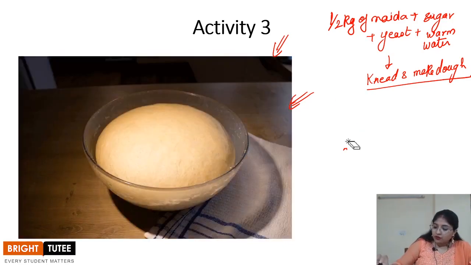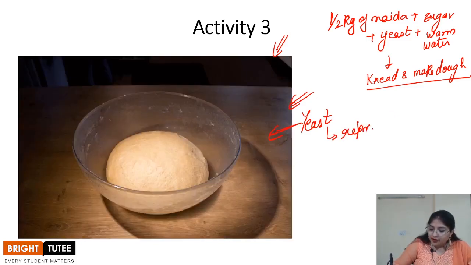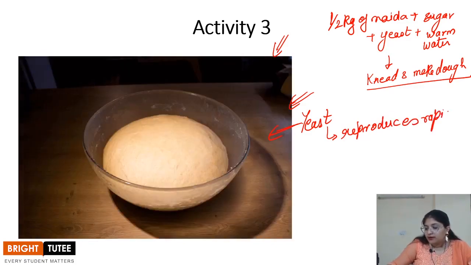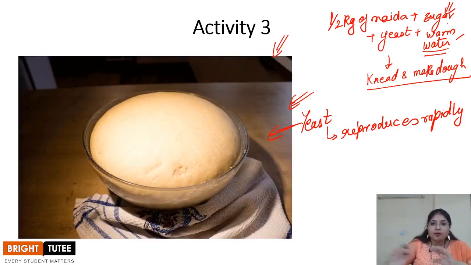That is the question. So the dough is rising because of the presence of yeast, right? Yeast is responsible for this phenomenon. What does yeast do? It reproduces rapidly whenever it finds a suitable environment, right? What is the suitable environment? As you can see, we added warm water, we added sugar. Sugar provides the nutrition to the yeast, warm water provides optimum temperature, and as soon as the proper environment is found by the yeast, it starts reproducing rapidly.